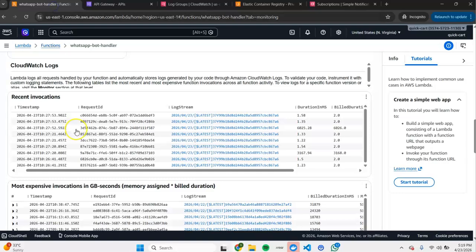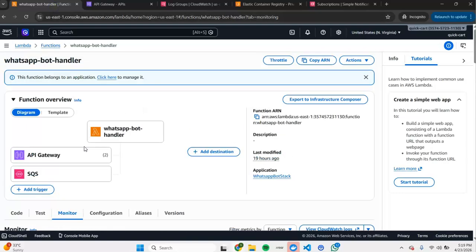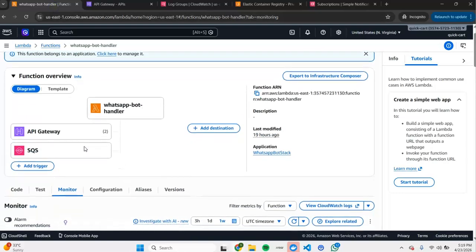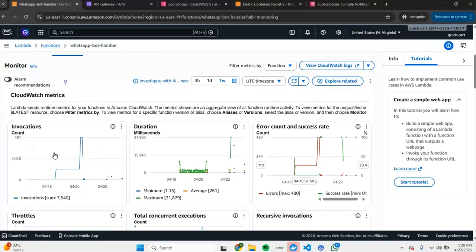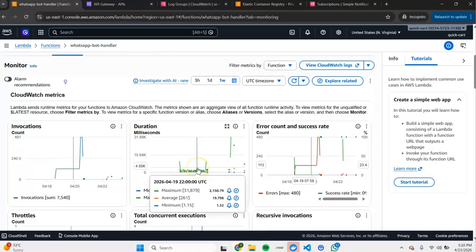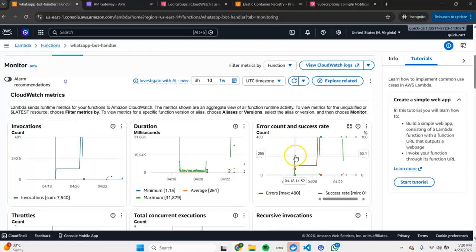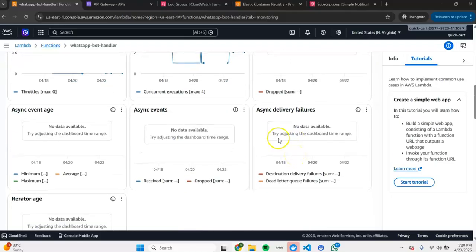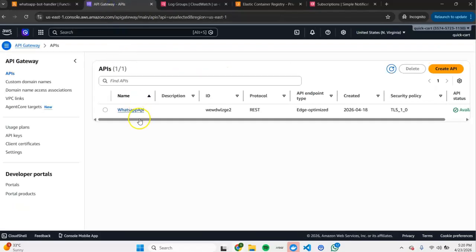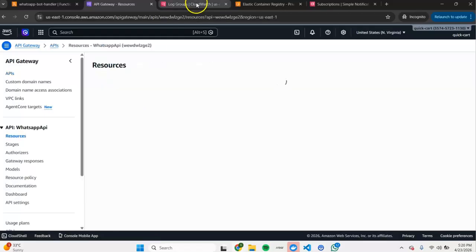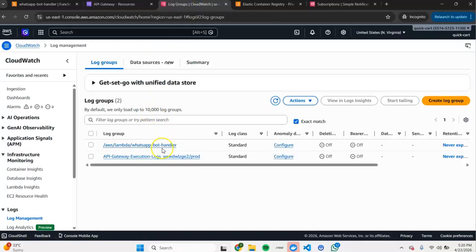The first is the Lambda handler. You could see over here it is integrated with sources like API Gateway, SQS. These are the CloudWatch logs, which tell us the duration it took for a request, what the error count is and the success rate. This is the API Gateway, and this is the CloudWatch log group set up for Lambda and the API Gateway.